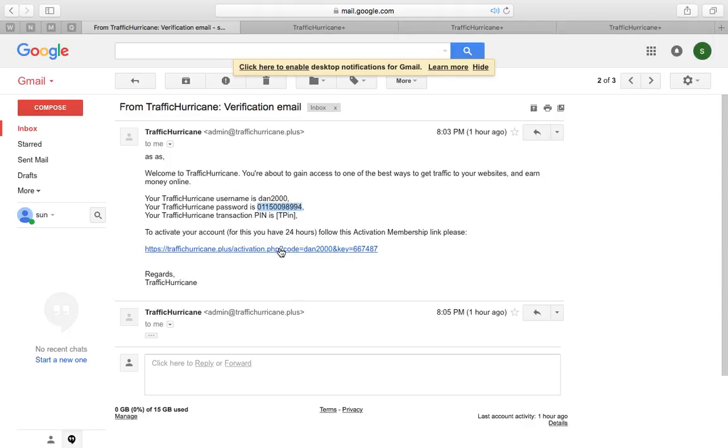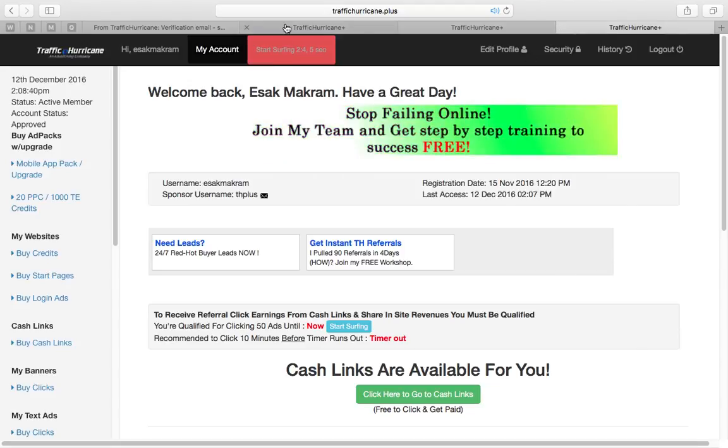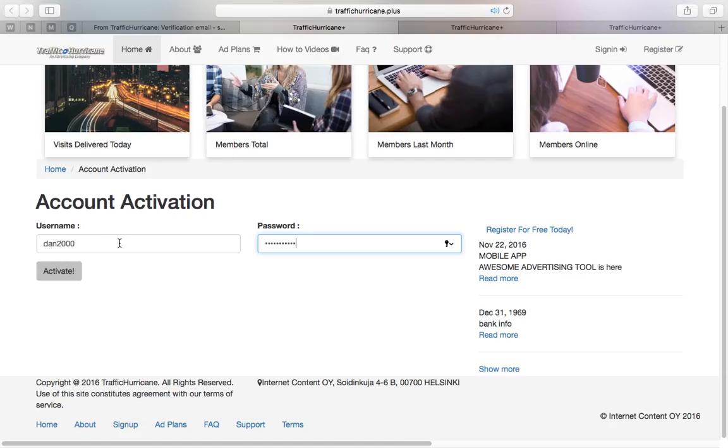I press this link, and I go to the second verification question. The link will take me here to the account activation. What I will have written is my username, and what I have to write is my password, so I paste it, then I press activate.